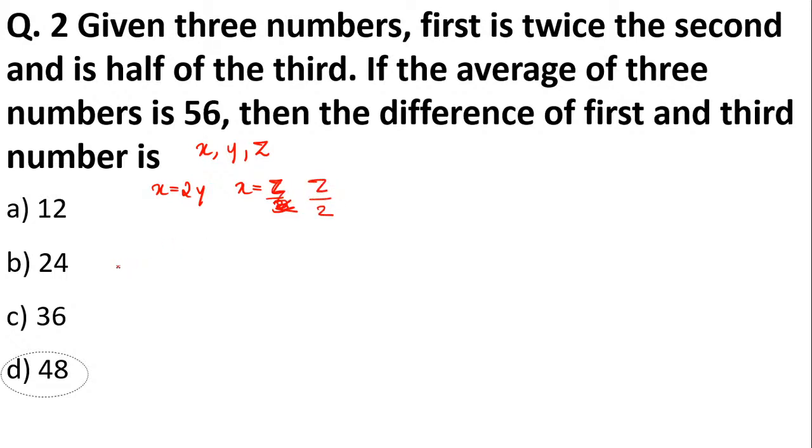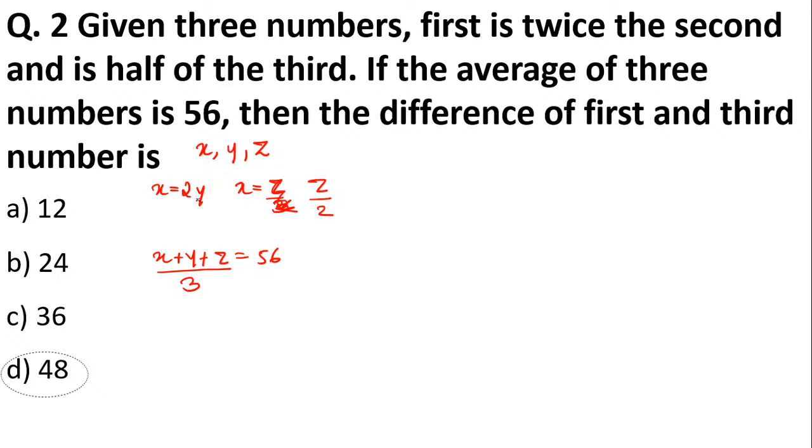Divided by 2. Okay. Now what you have been given in this question, they are saying the average of three numbers, means X plus Y plus Z equals to what? 56. And how do we find average? We just add the numbers and divide by how many numbers we have added. So here we have added three numbers, right? So we'll write 3. If we had added two numbers, we would have written 2. Okay, very simple.